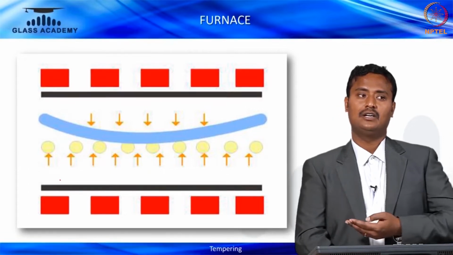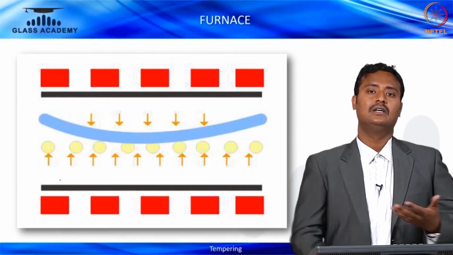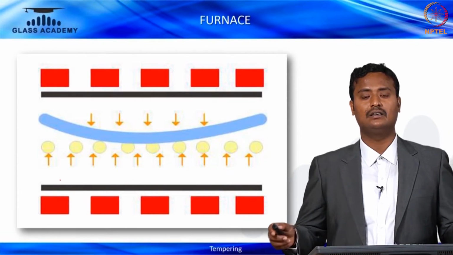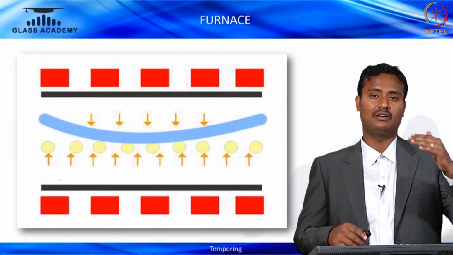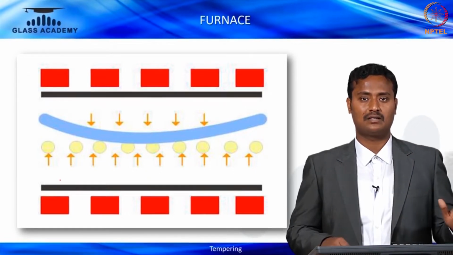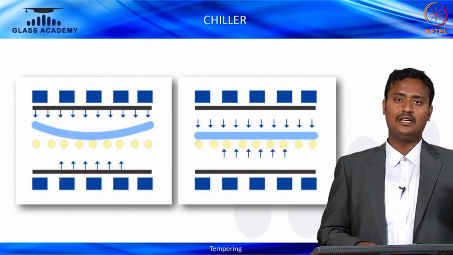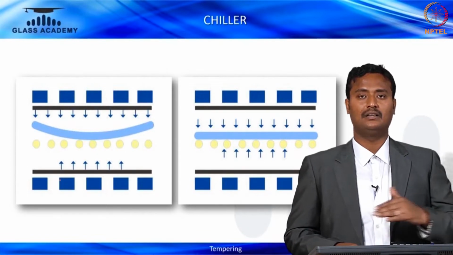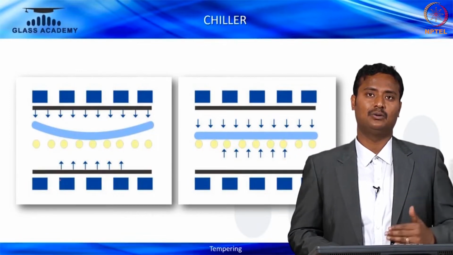To avoid such a defect, or if you want to make it flat, we have to increase the top temperature a bit and apply air pressure on the top. With more heat and more air on top, you attain the flatness of the glass in low-E glass processing.